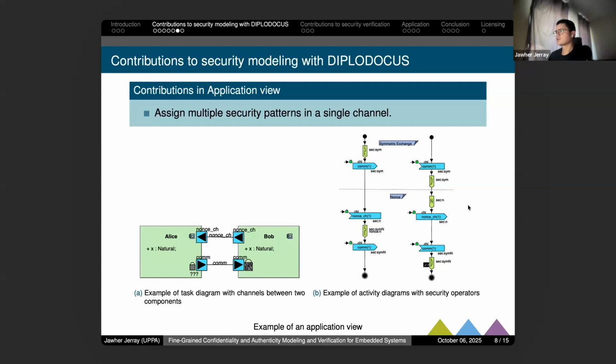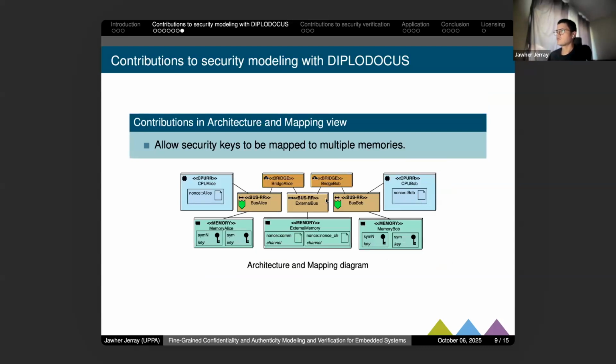For the architecture view of the system, we have two CPUs: one CPU will execute the tasks of Alice, the other CPU will execute the tasks of Bob. These two CPUs are mapped to different buses. Here we have a private bus where we mapped two keys, the first key for the first set of patterns and the second for the second set of patterns, and the same thing for Bob. Here we have the two keys.